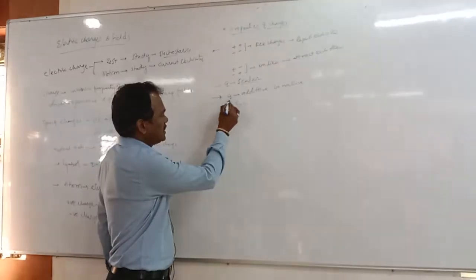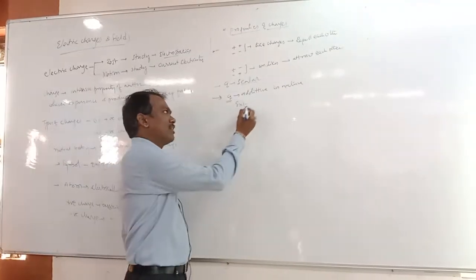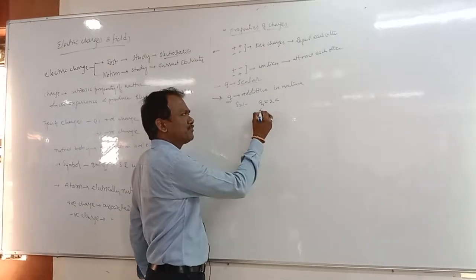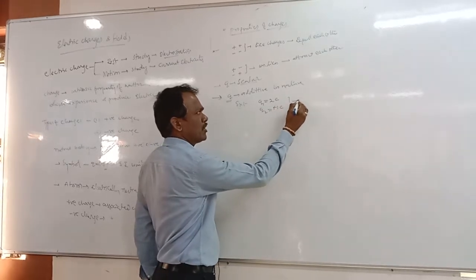Okay, so scalar addition is possible here. So charge q1 is 2 coulombs, q2 is minus 1 coulomb. So what is the total charge?